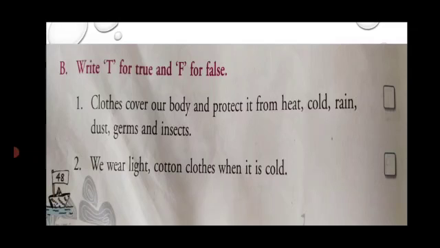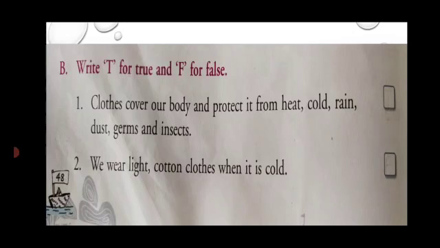Now, the next question is, write T for true and F for false. Children, some sentences are given here. If the sentence is correct, you have to write T, means true, and if the sentence is wrong, you have to write F, means false.